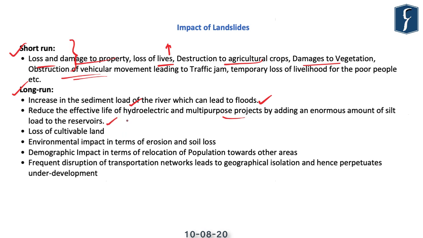Because of this silting, the capacity of the reservoirs decreases drastically, and hence they have to be cleaned on a regular basis. Then obviously there is loss of cultivable land. Also, during a landslide, usually the top layer of the soil is destroyed, and hence its environmental as well as anthropogenic consequences are much larger.